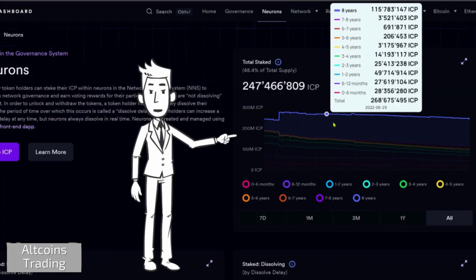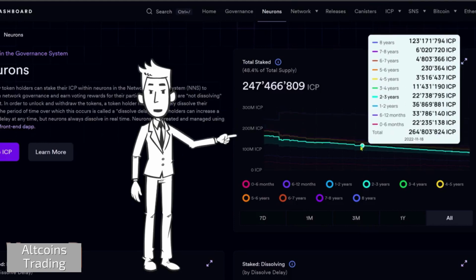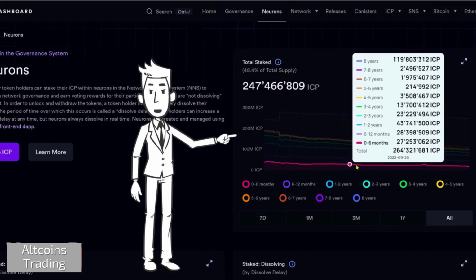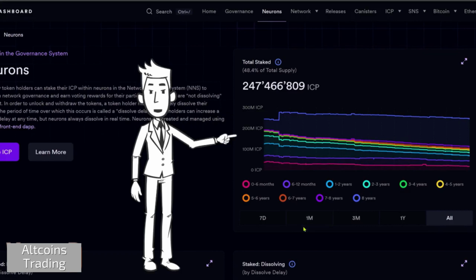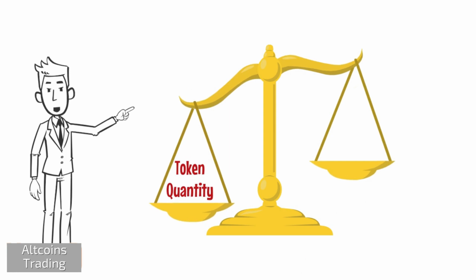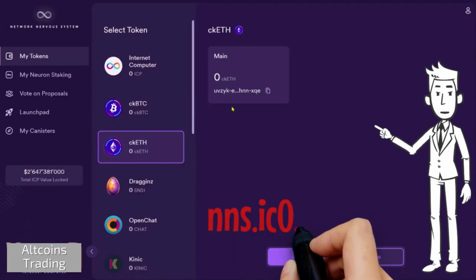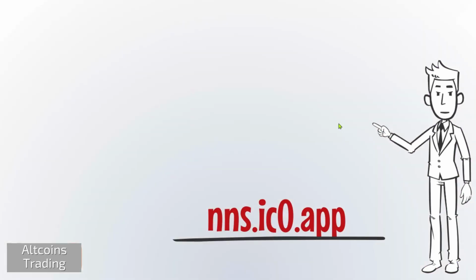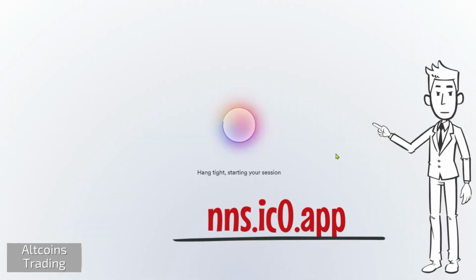247 million ICP is locked for 8 years, while total supply is only 511 million, which means that 48% of ICP is locked for 8 years. While we should also consider that ICP fees are always burned, this means that the ICP coin is indeed deflationary, reducing its supply every day. As you must be knowing, supply and demand is all that drives the token prices in the market. This web wallet is built 100% on ICP Web3. You can use it easily to send and receive Bitcoin, Ethereum, Hot or Not, Nuance, Sonic, and many more coming soon.